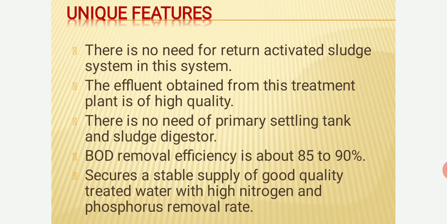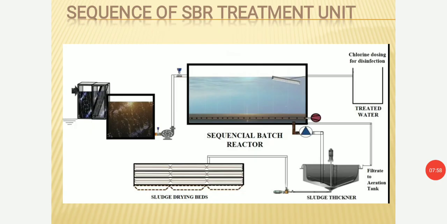Now next, here it is shown the sequence of the SBR treatment unit. Firstly, the raw sewage enters from here and then it enters the equalization tank. In this equalization tank, some aeration is also provided. From this, almost 20 to 30% of the BOD is removed. And then from here, the sewage is supplied to the sequential batch reactor. See here, there is no primary sedimentation tank provided here.